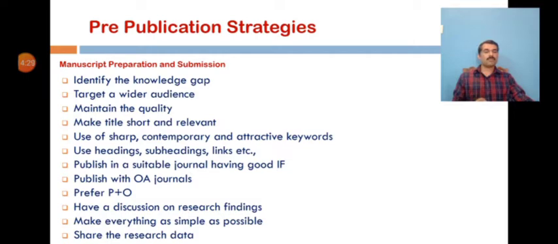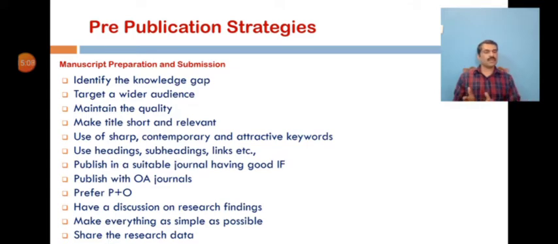Use of sharp, contemporary and attractive keywords is another thing. The researcher has to use sharp, contemporary and attractive keywords for the paper and repeat them in the abstract, headings, subheadings, graphics, tables, figures, and even the full text. Selecting the right keywords can increase citation count by improving article discoverability. A researcher can use tools like Google Trends, Google AdWords, or even popular research articles in the same area to find the right keywords for the content you write. Then use headings, subheadings, links, etc.